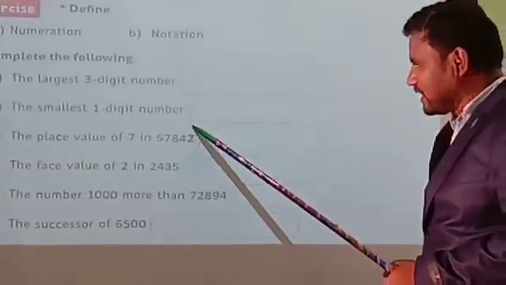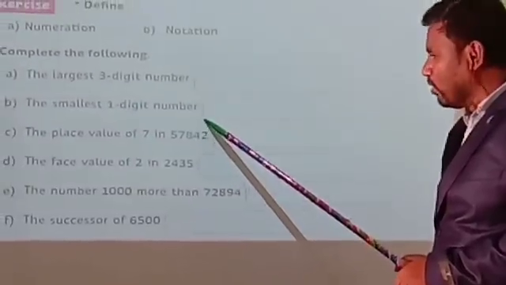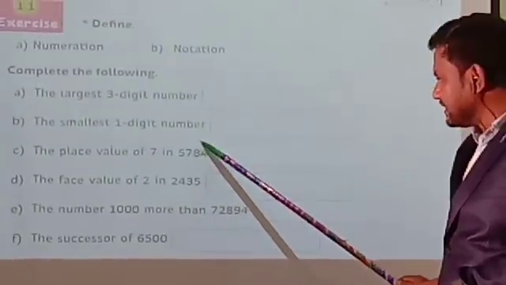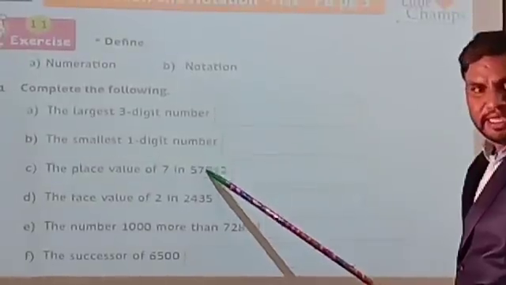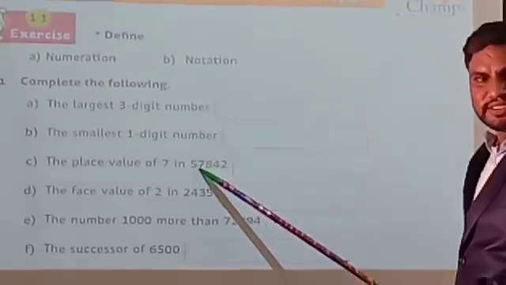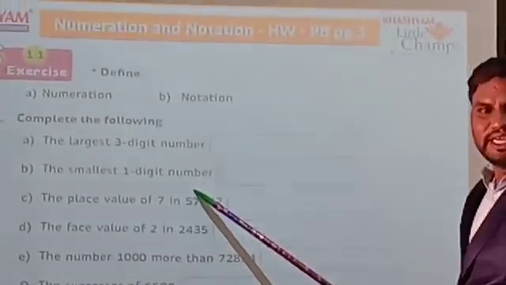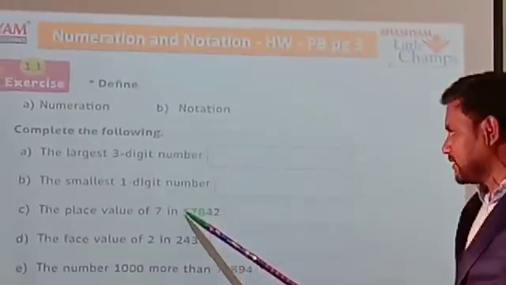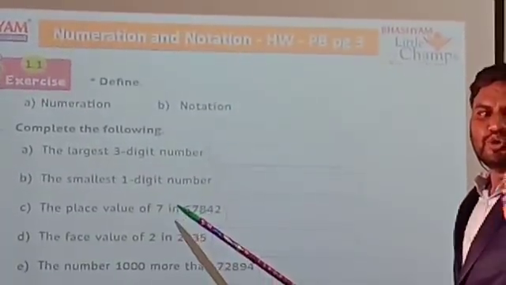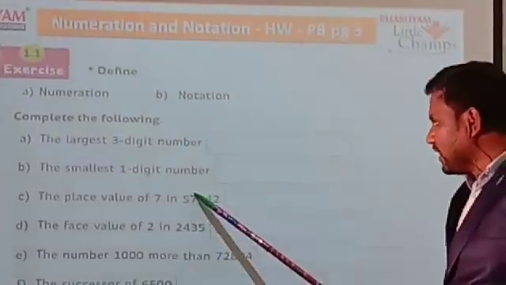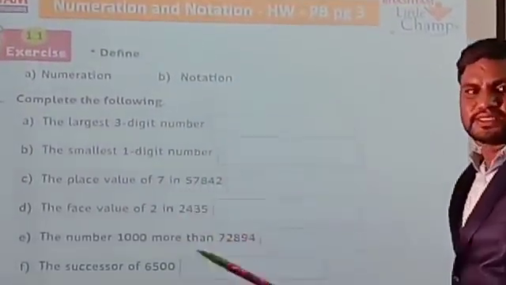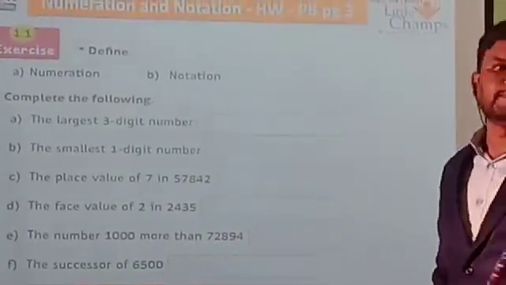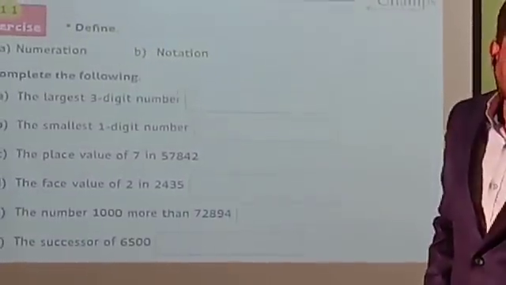First you write ones. Ones means only write O on top of the number. Tens, T, 100, H, and next one is thousands, T, H, capital T and small h. Next 10,000, 2 T's and a H. Now here 7 is in which place? Thousands place. Which place? Thousands place.